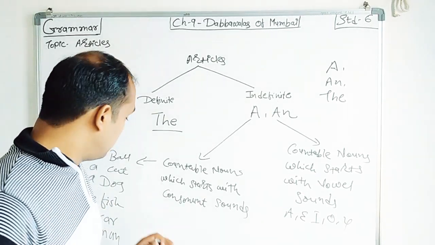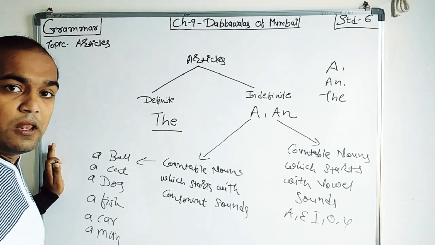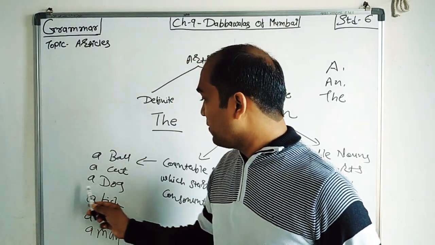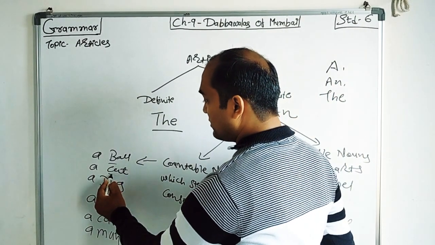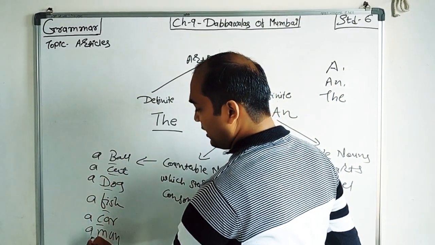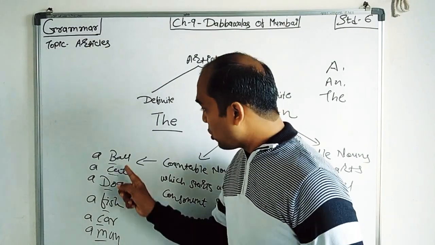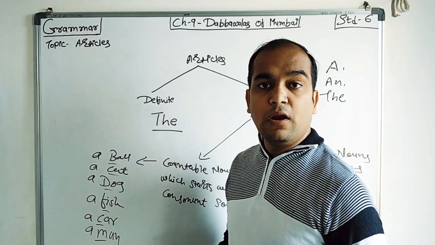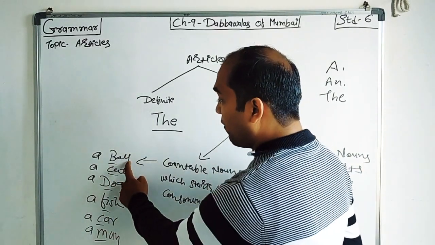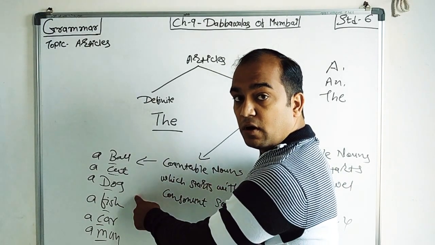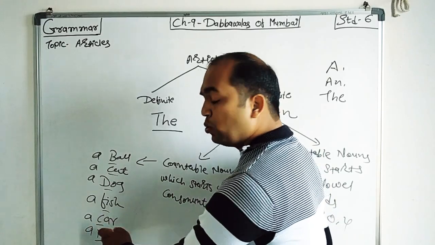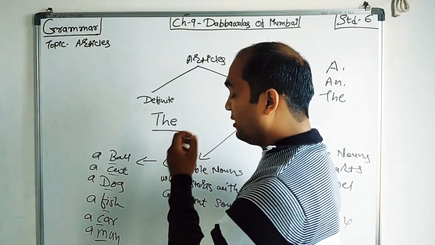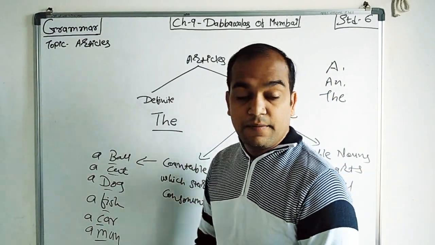See this, these are your examples of article a, with the sounds B, C, D, F, C, and M. These are all consonant sounds. It means these words begin with a consonant sound. That's why I use article a with these examples, right?